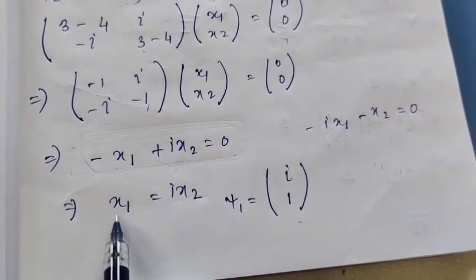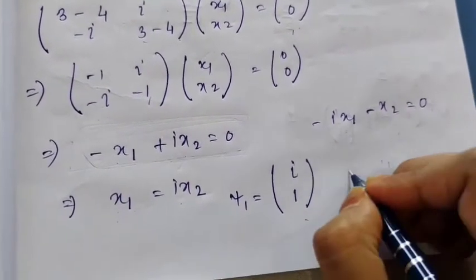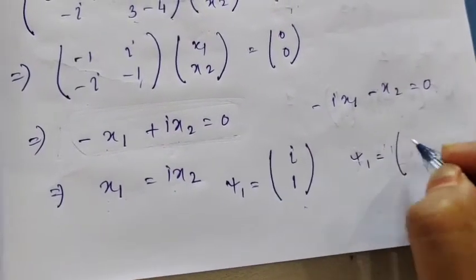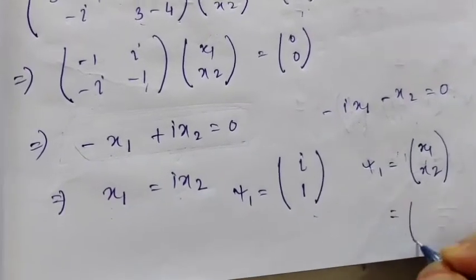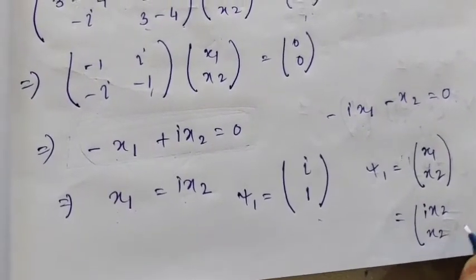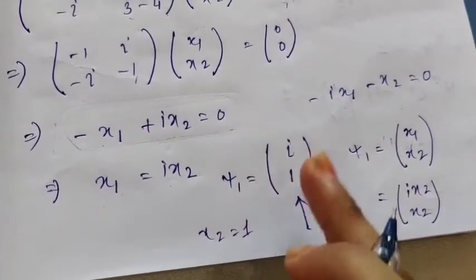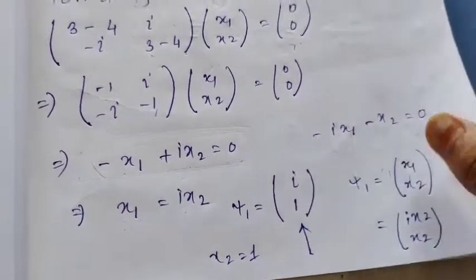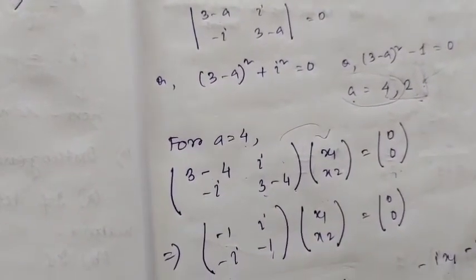So you are writing x1 equals i x2. Now suppose x2 is equal to 1. So basically psi 1 is written as what? x1, x2. Here x1 is equal to i x2, so i x2, x2. Fine, I am considering x2 equal to 1. So I can write psi 1 is equal to (i, 1). In a similar way, we will do this for a equal to 2 and find the psi 2 eigenvector.